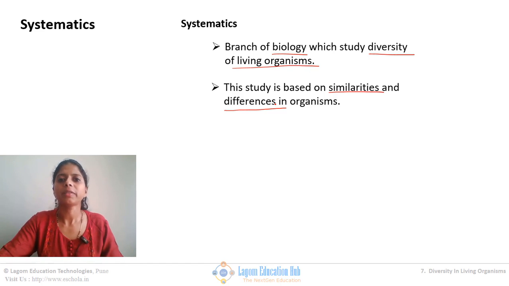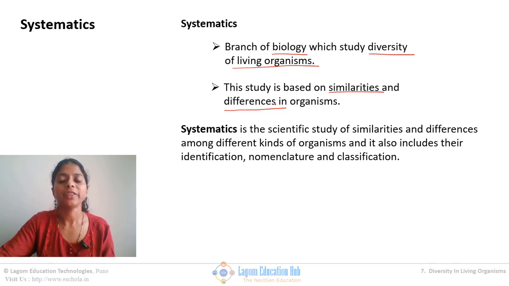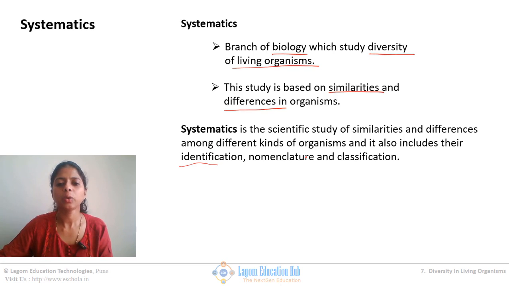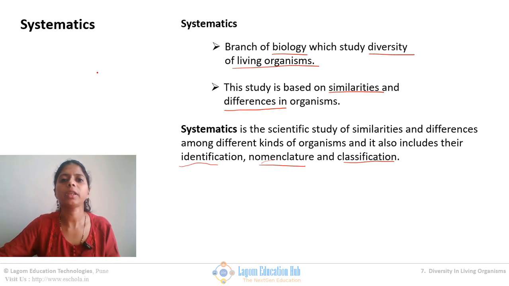But now the question is how exactly this study will go on. Before that, let us try to understand the definition of systematics. See, the definition: it is a scientific study of similarities and differences among different kinds of organisms, and it includes identification, nomenclature and classification of organisms.